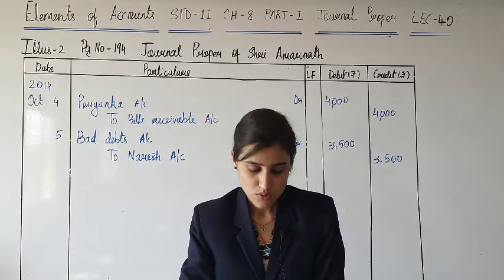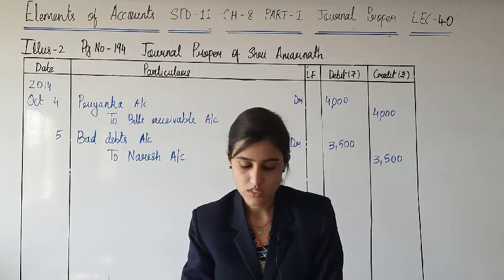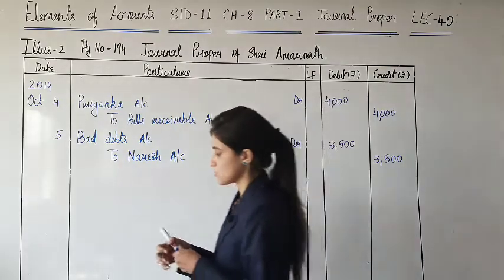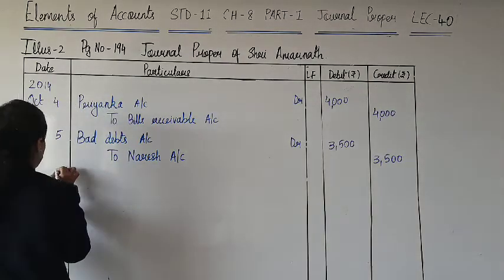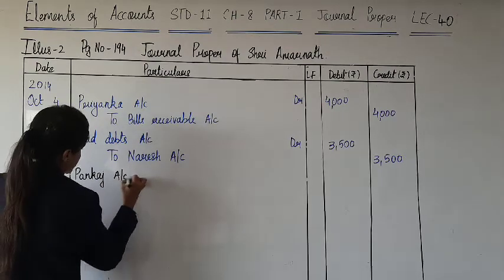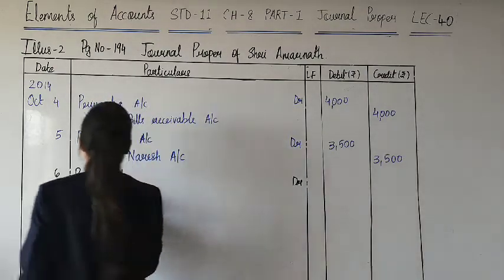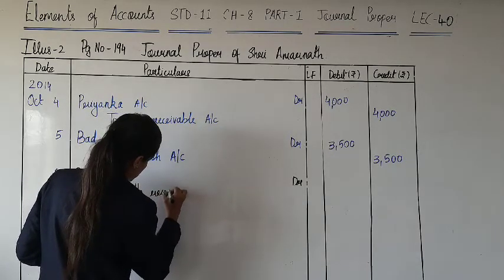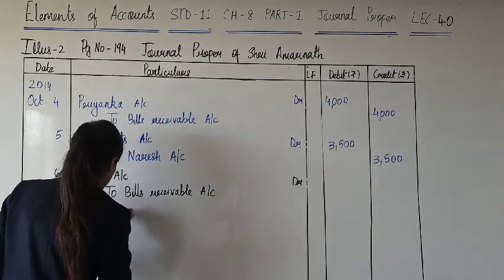A bill of rupees 2,000 endorsed in favor of Pankaj against a debt of rupees 2,050. Bill has been endorsed in favor of Pankaj. That means first of all, Pankaj is receiver, on 6th of October. What should be credit? I'll explain.